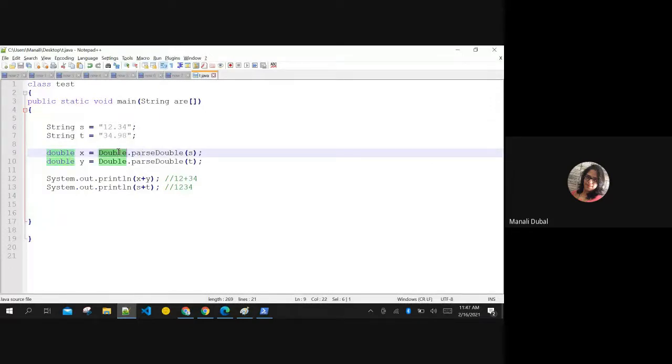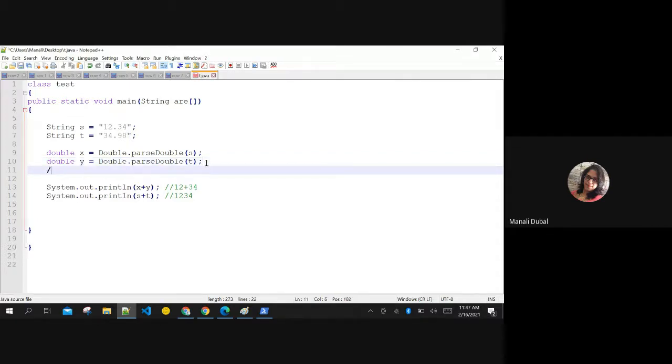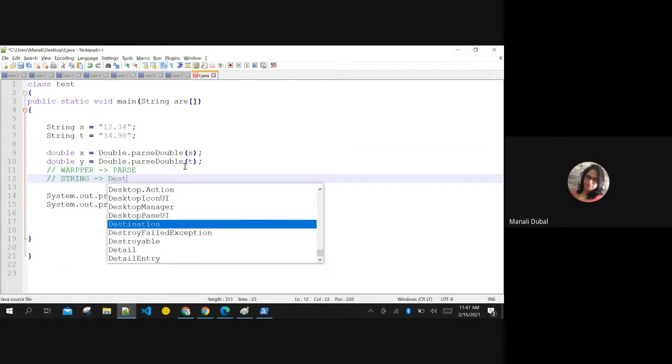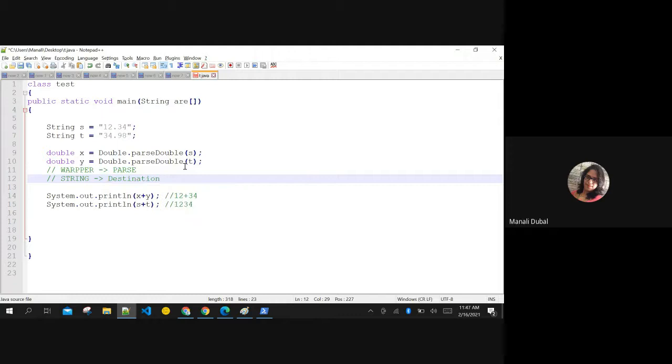Again, if it is float, same thing: Float dot parseFloat, right? Boolean dot parseBoolean is also available. Byte dot parseByte, Short dot parseShort, Long dot parseLong. Anything is available. All the wrapper classes will have a parse method. The parse method is always used to convert a string to the destination type. String to whatever destination you want to convert, you can convert with this parse method.